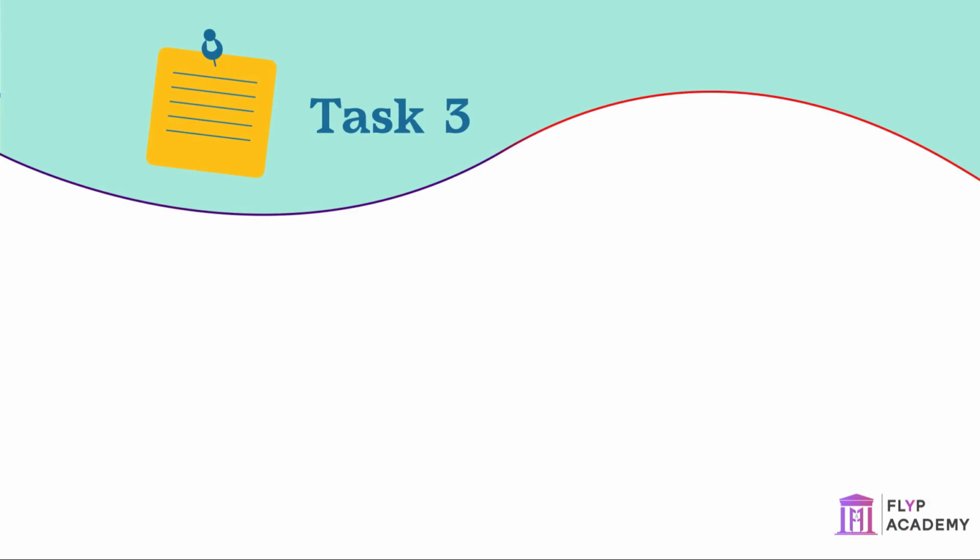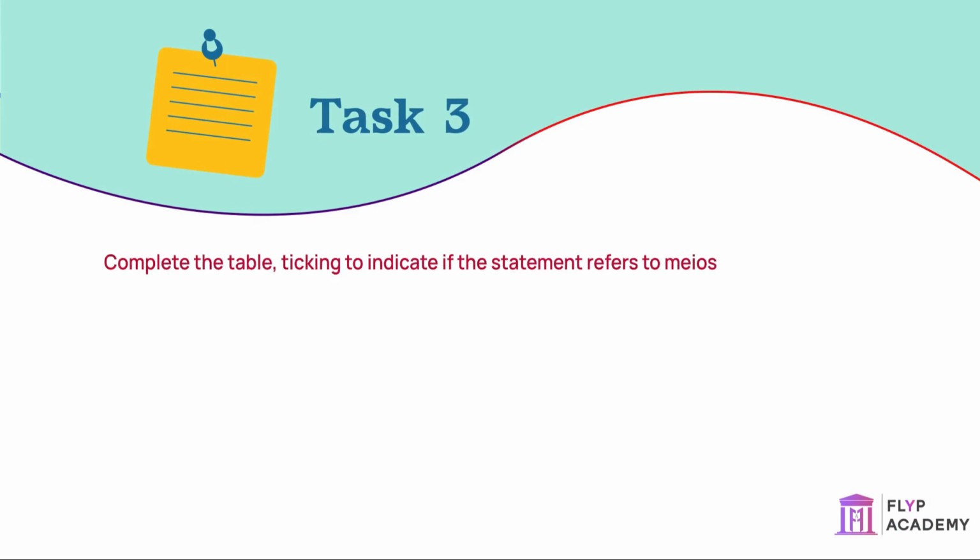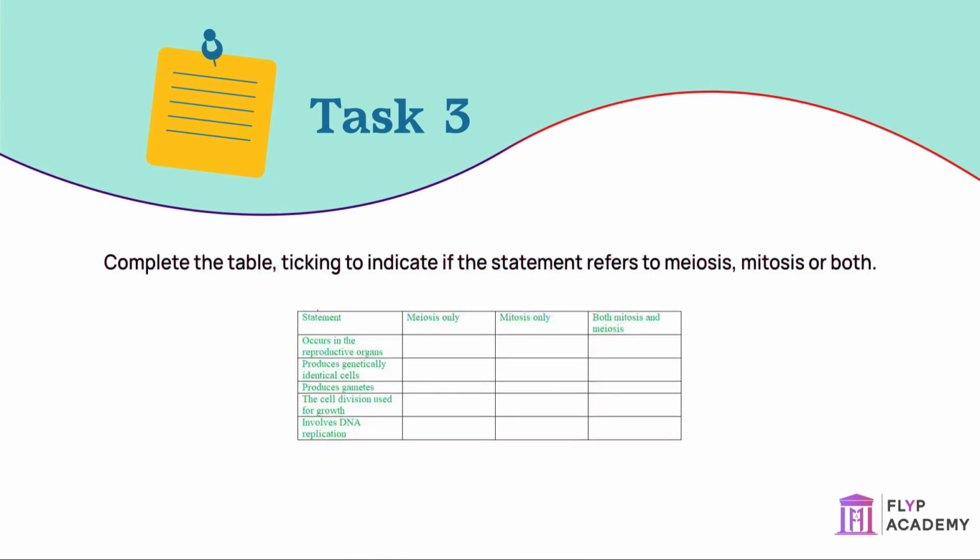Task: complete the table, ticking to indicate if the statement refers to meiosis, mitosis, or both. Meiosis occurs in the reproductive organs to produce gametes, all of which are genetically different. Mitosis produces genetically identical cells and is used for growth and repair. Both types of cell division involve DNA replication, but the crossing over and two divisions that occur in meiosis give rise to variation.